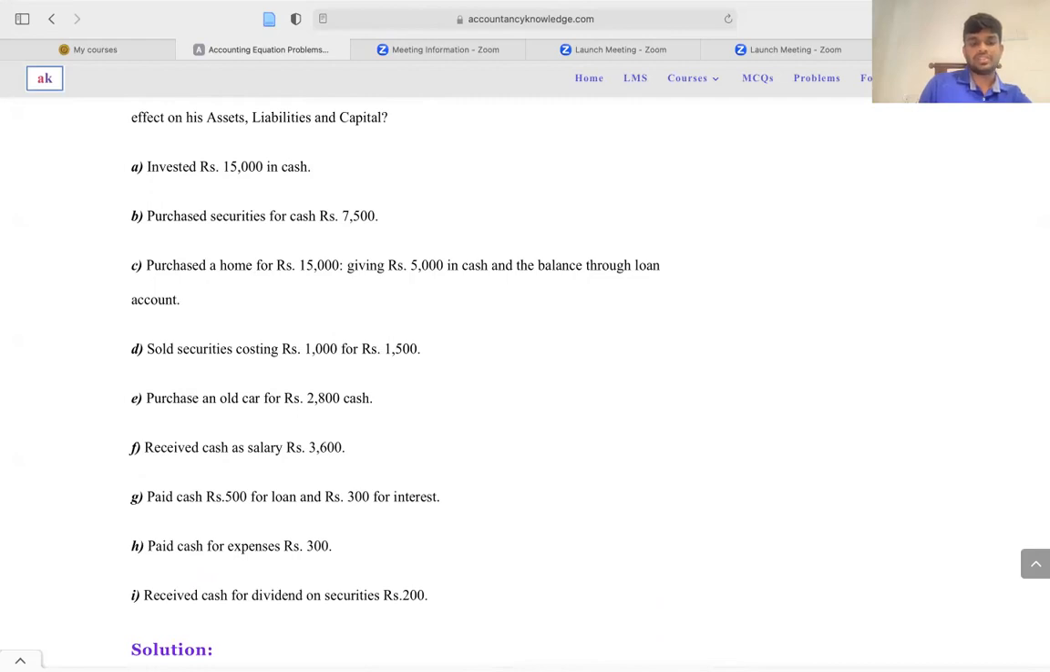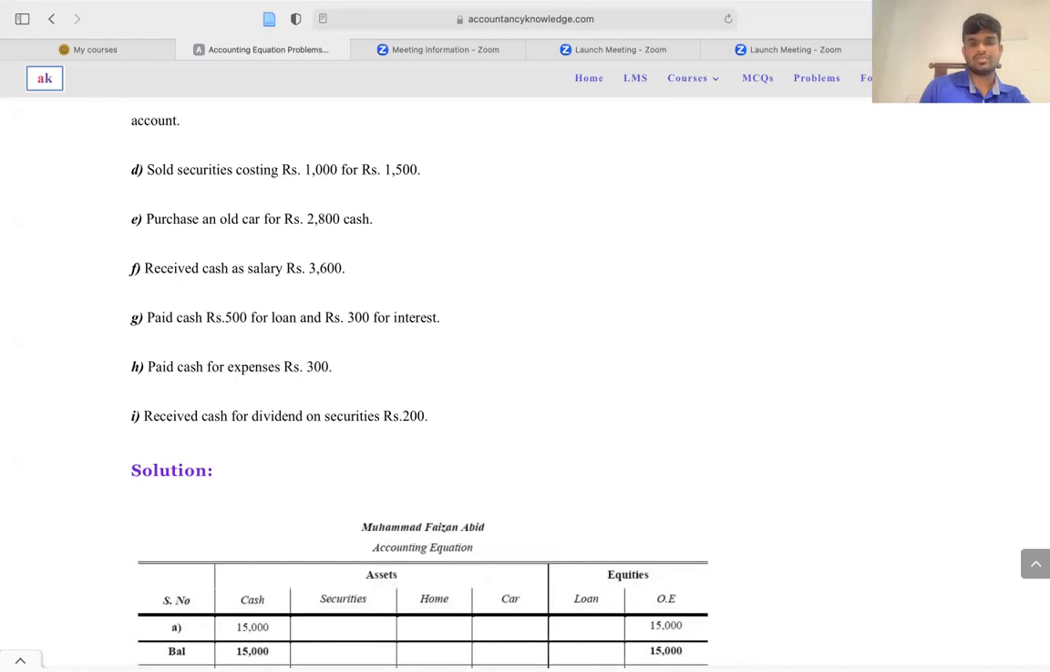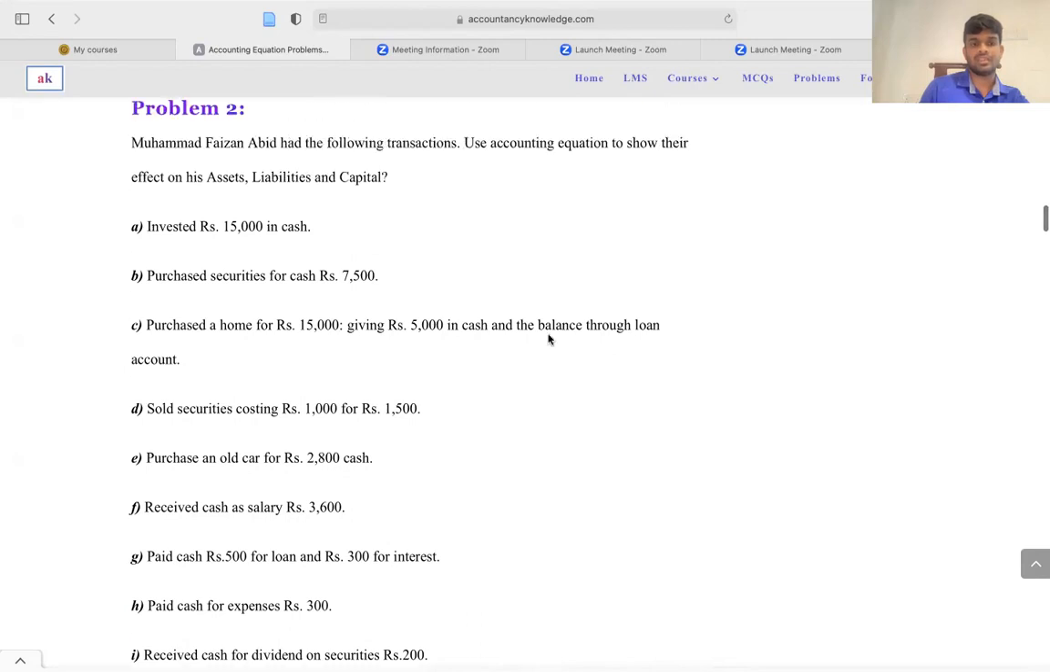Sold security costing rupees 1,000 for rupees 1,500. So you bought some securities in the beginning of the question, for 7,500. Now you have sold one security costing 1,000 for 1,500. That means you generate some profit. So you need to reduce the security balance by 1,000 and you receive 1,500 as cash, and the difference is actually your income.